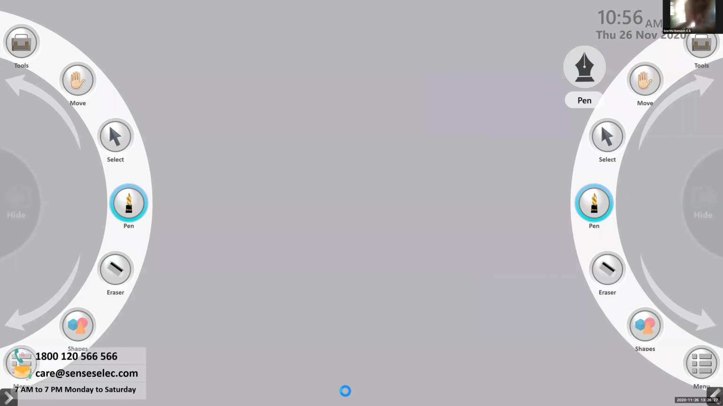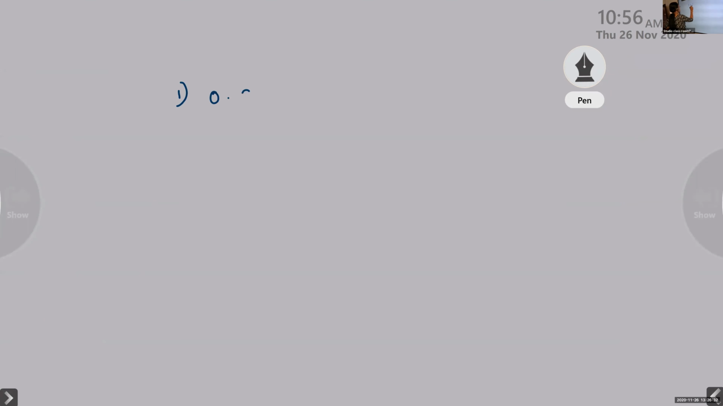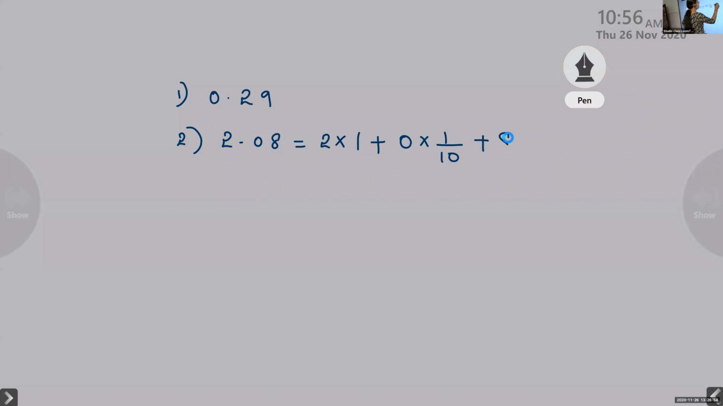Okay. The question is 0.29, which I have given you. Then the next one is 2.08. So that is 2 into 1 plus 0 into 1 by 10. You did not write 0 into 1 by 10, no problem. But if you do not write it, sometimes you will forget it. Plus 8 into 1 by 100. And the third one is